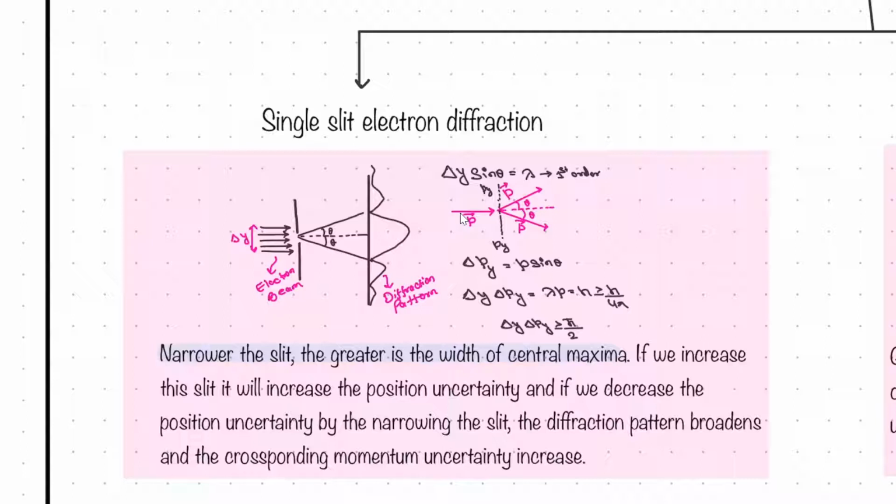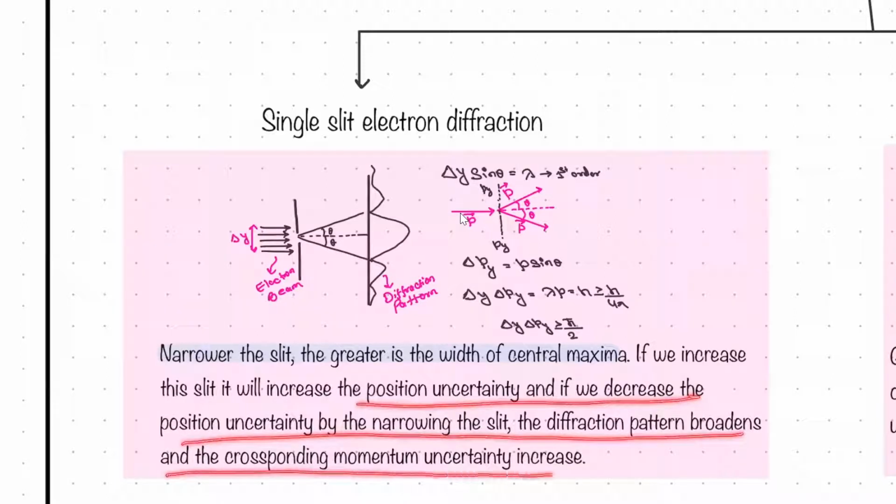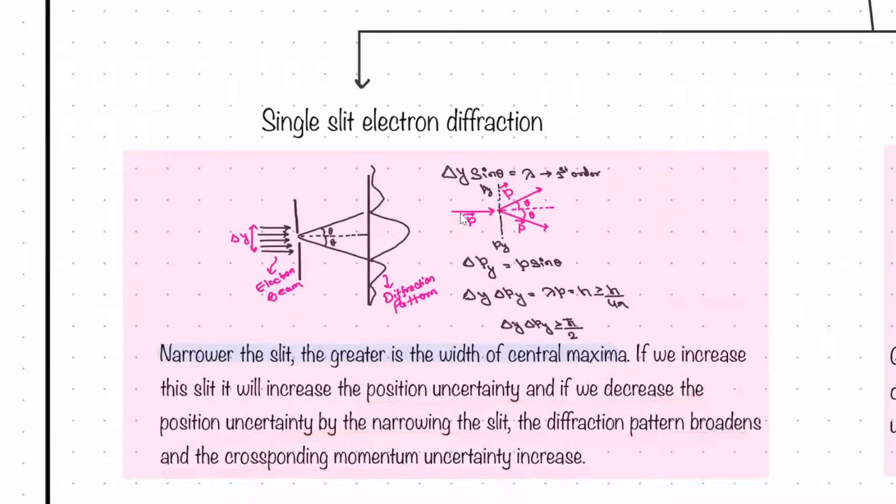When you narrow the slit, the diffraction increases. So narrowing the slit decreases the position uncertainty, and the broadened diffraction pattern corresponds to increased momentum uncertainty. So if you decrease delta y, delta py will increase. That's what it tried to say, right?